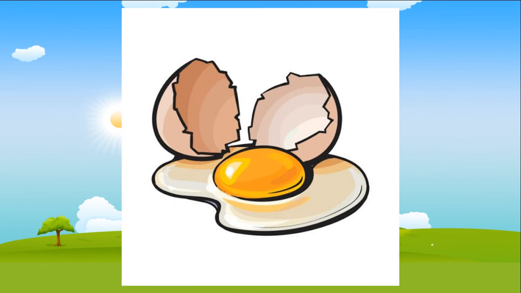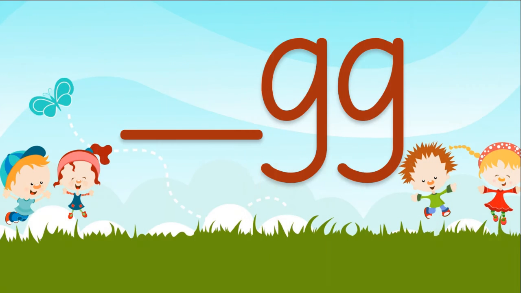What is this? Correct. It's an egg. Can you guess the missing sound over here? Well done. The missing sound is E. Can you say it with me? E, G. Egg.